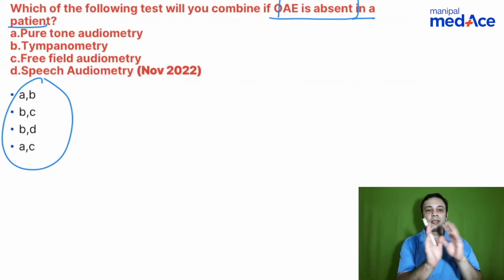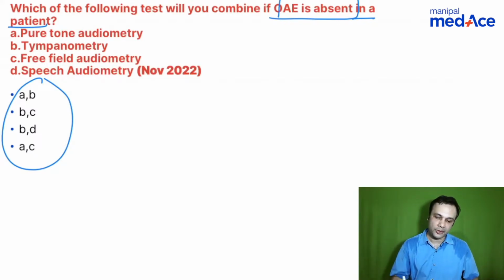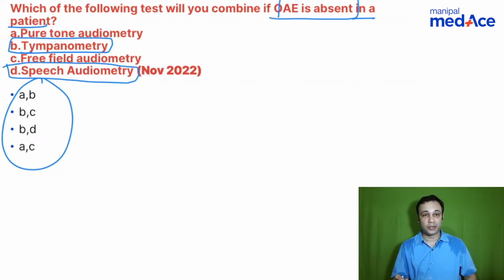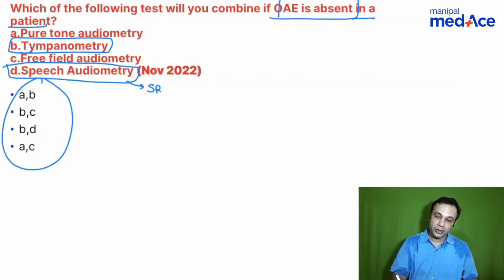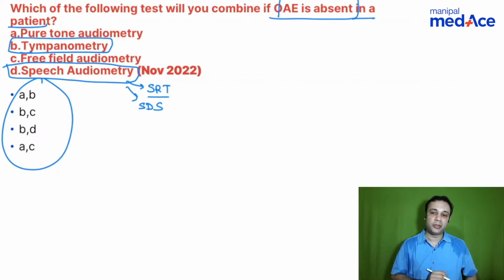So let's look at what are the subjective tests in this answer. You have 4 options here. What are the subjective options? What are the objective options? Tympanometry, objective. Speech audiometry, you will definitely try to find out, right? So when you talk about speech audiometry, it has 2 important components, that is speech reception threshold and speech discrimination score. Someone has mentioned, Stardust has mentioned B and C are objective.